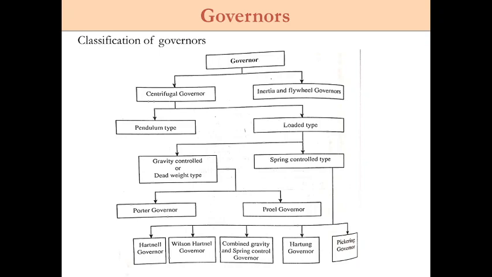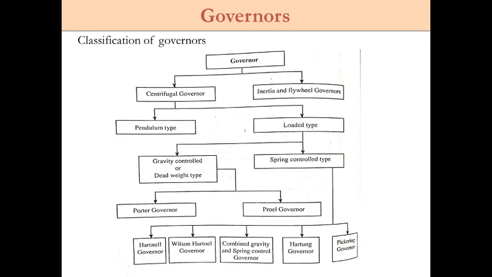So when the load on the engine increases, it becomes necessary to increase the supply of the working fluid, because at that time the speed will decrease. And when the load decreases, less working fluid is required, because obviously the speed of the engine is going to be more, so it is required to reduce the supply of the fluid. Depending upon the load condition, the governor automatically controls the supply of working fluid to the engine by means of a throttle valve and keeps the mean speed within the prescribed limits.